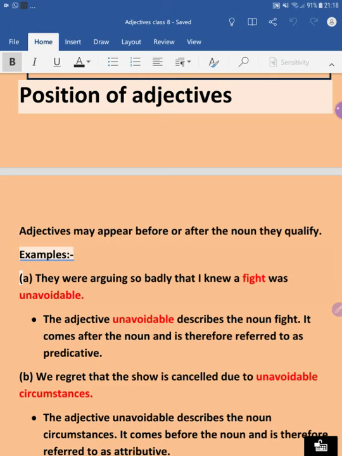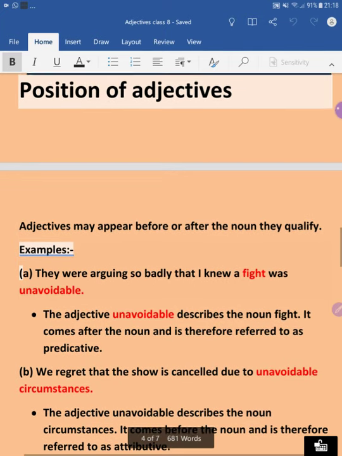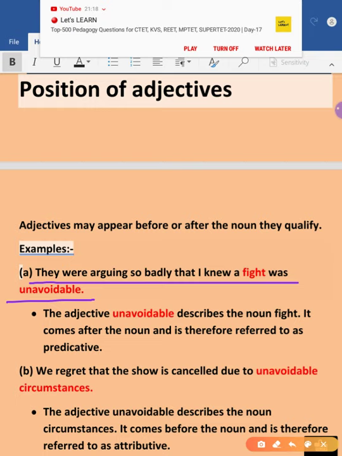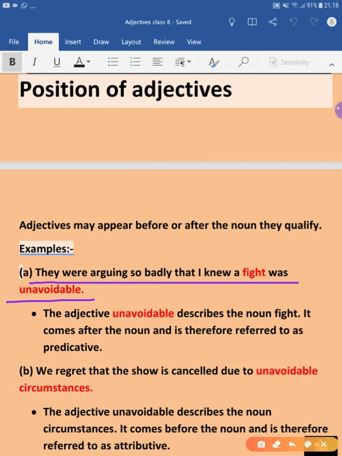As you all know, adjectives are modifiers of a noun or a pronoun, and they mostly appear before or after the noun they qualify. In the first example, "They were arguing so badly that I knew a fight was unavoidable," the adjective is unavoidable, and it is describing the noun. What is that noun? That is fight.